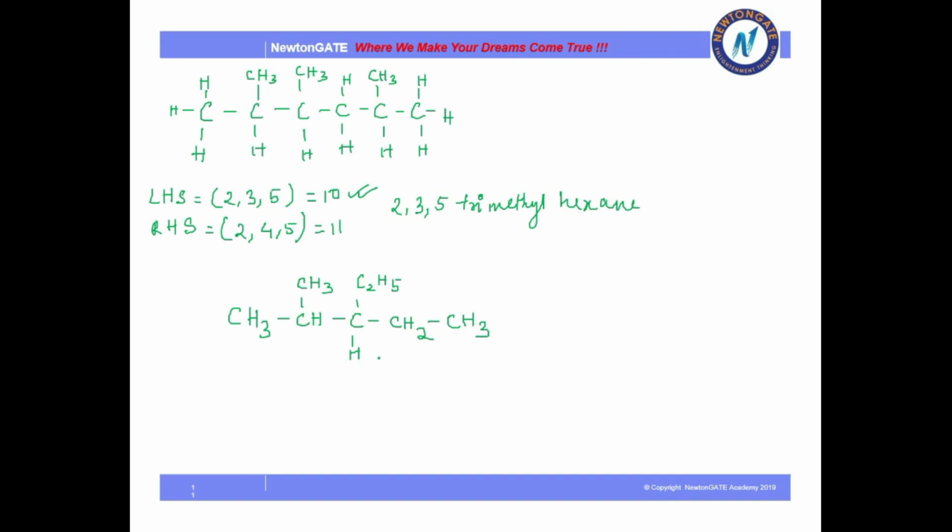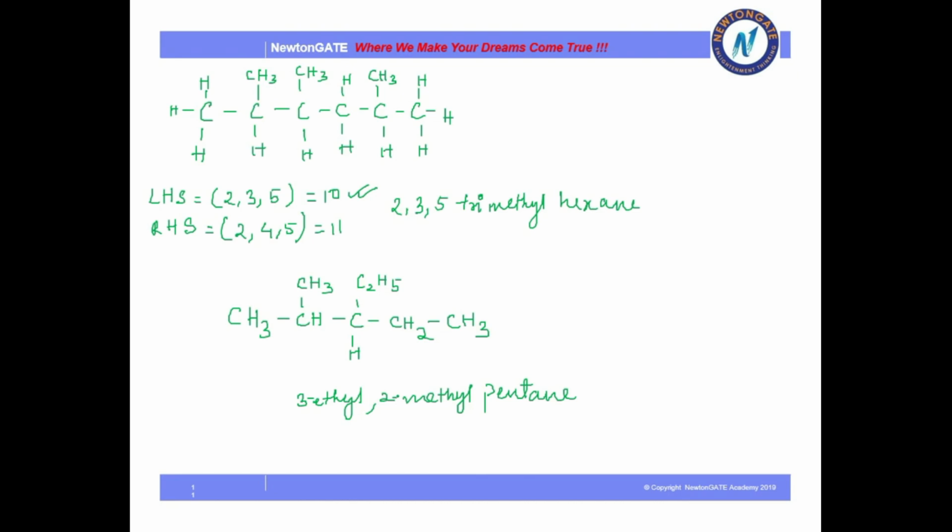In both cases, we are getting 3-ethyl, so we will give it 3-ethyl-2-methylpentane. So look at this alphabetical order. Which has more preference in alphabetical order? You have to write it first. So this is how you have to do it if there are 2 or more substituents. So I hope it is clear.